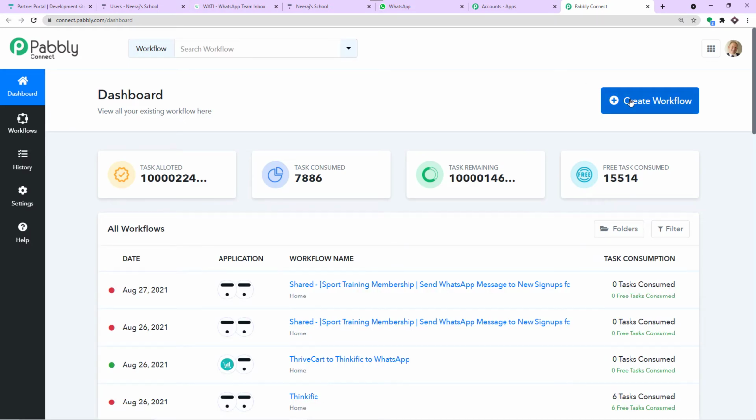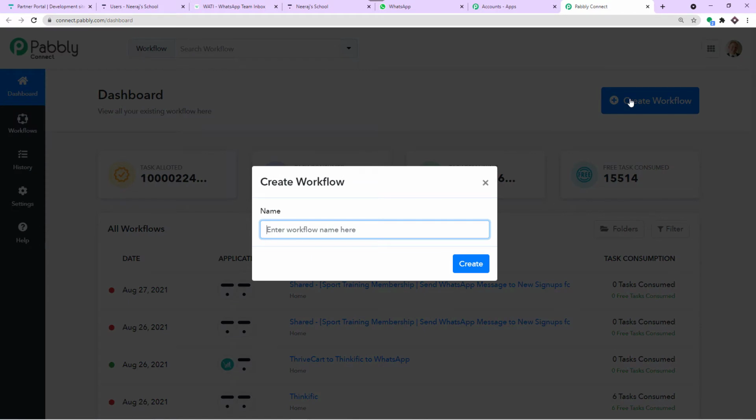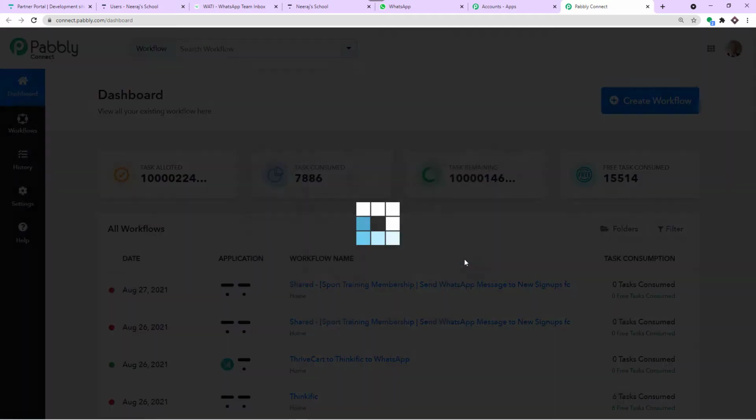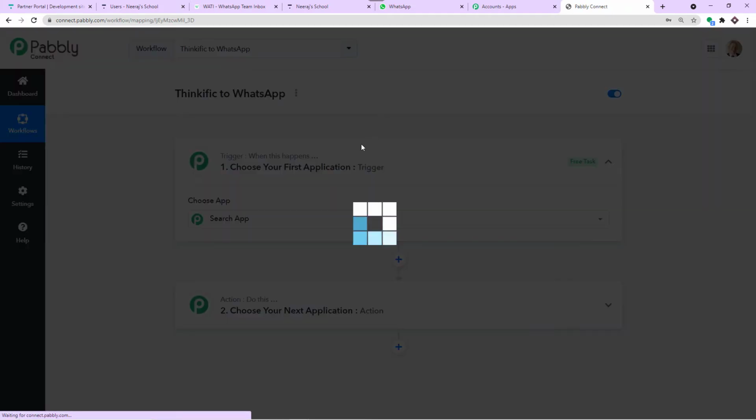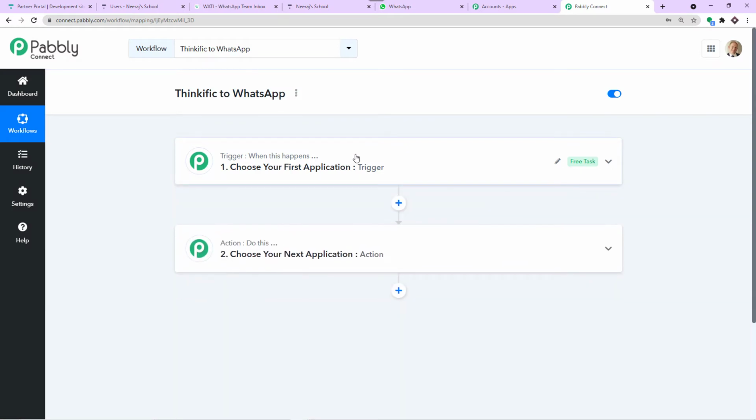Okay, so at the top right corner, you will find a button, create workflow. Click this. A dialog box appears in front of you. It is asking you to give a name to this workflow. I'm going to give it as Thinkific to WhatsApp. Of course, you can give any name according to your choice. It's totally up to you. Let me straight away click on create. When you click on create, you will find two windows, the trigger window as well as the action window.